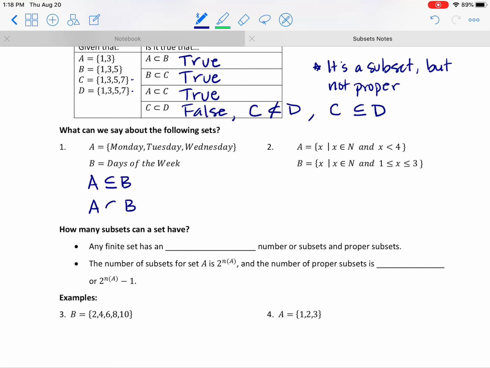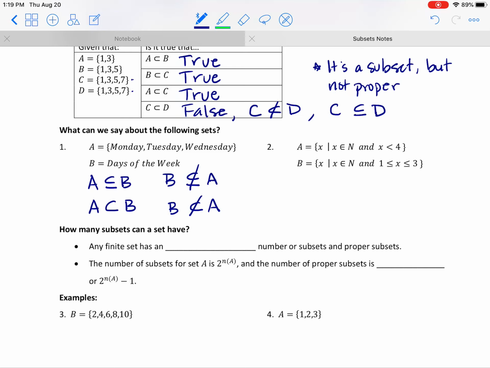Okay. So A is a subset of B. We could say A is a proper subset of B. Could I say that B is a subset of A? Could all the days of the week have come from just Monday, Tuesday, and Wednesday? No. So we'll use that slash symbol again. We'll say B is not a subset by putting a line through it. Not a subset of A. And B is not a proper subset of A either. Okay?